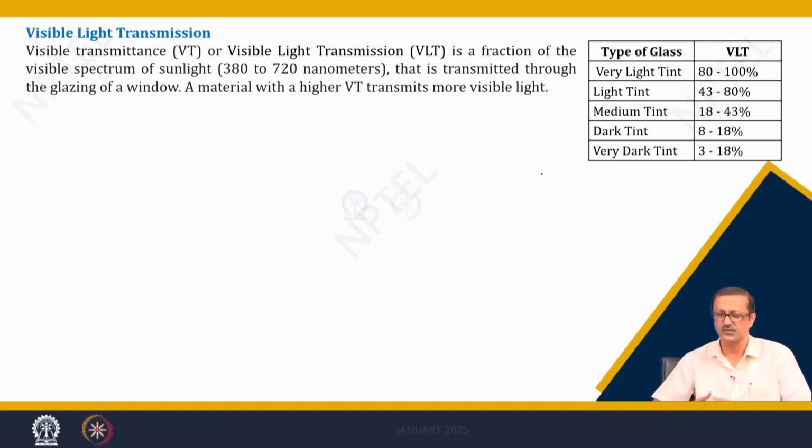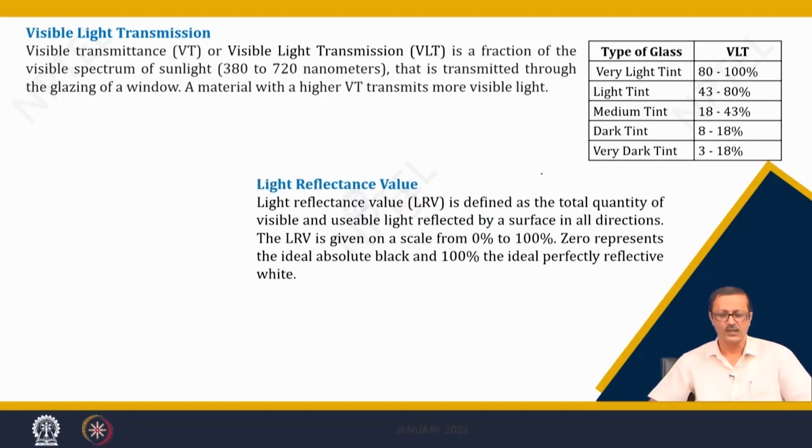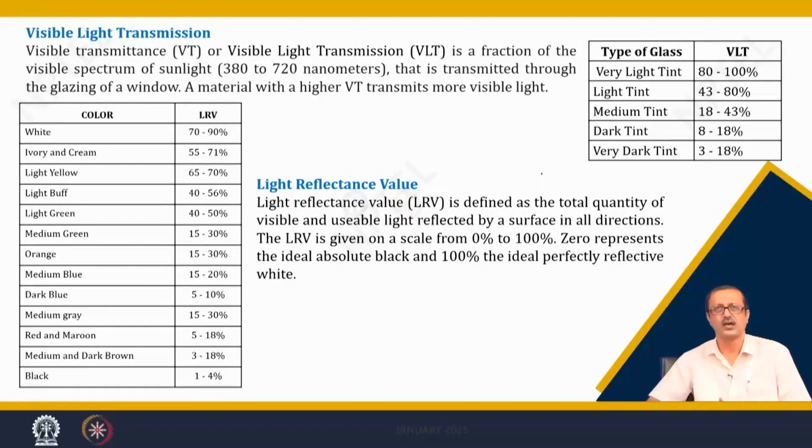So, those glasses can have 3 to 18% of the transmissions. This is some standard of light reflectance values, that is, how much percentage of the light is going to reflect because of the different types of interior color, and that will reinforce the daylight factor at that particular location that I am going to find out. So, these are the things.